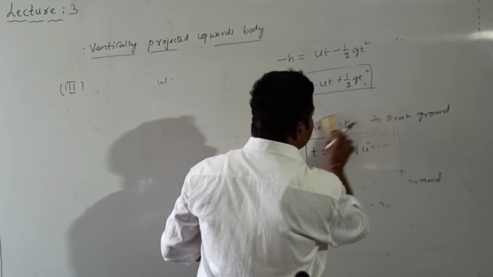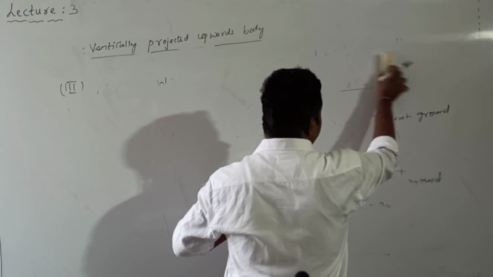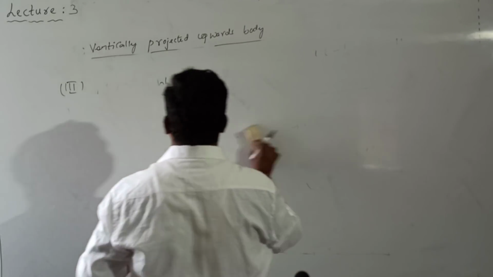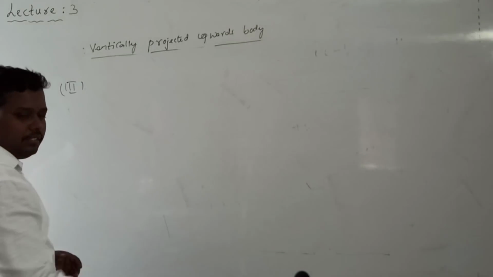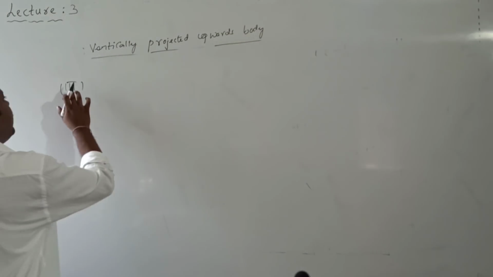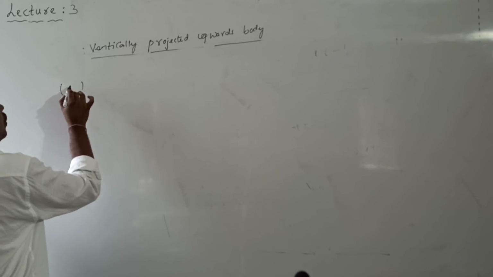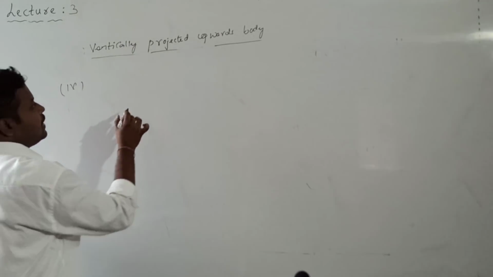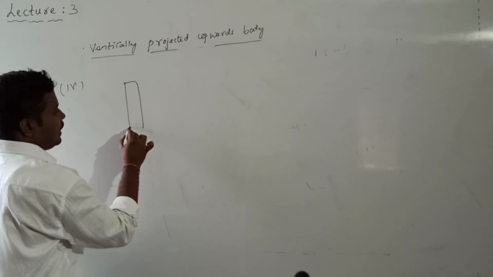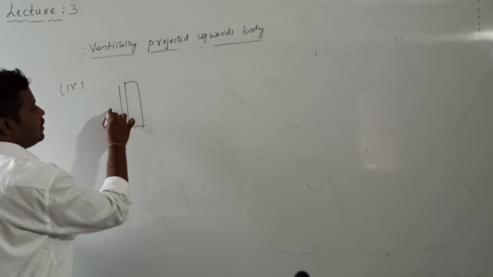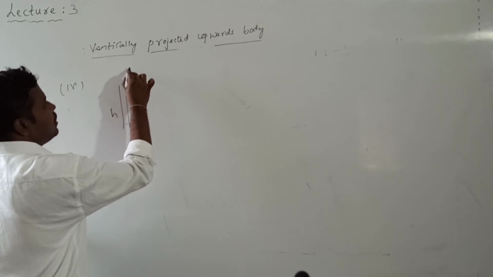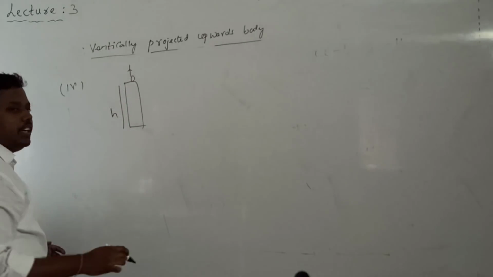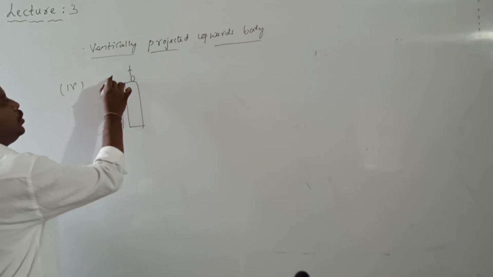After completion of this, the next point we will discuss, that is point number 4. So let us consider a tower of height h. From this tower, first a body is projected vertically upward with a velocity u.